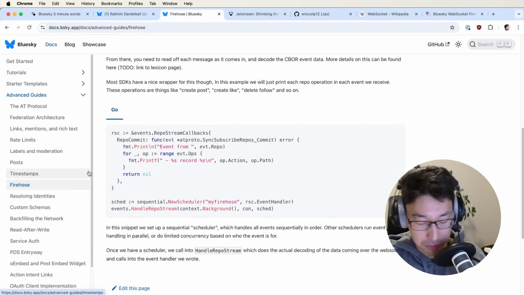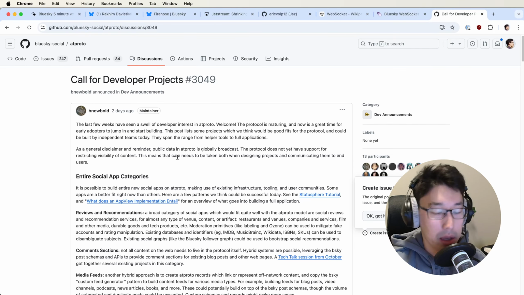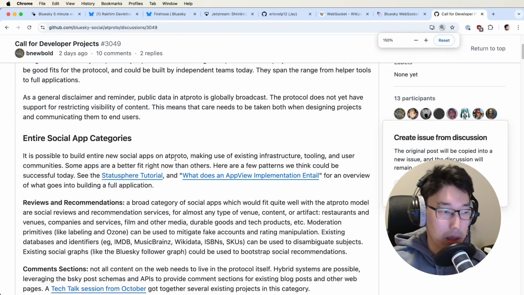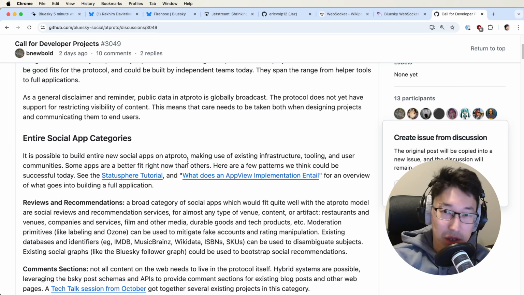And they even have this call for developer projects where they describe what kind of things you can build and what kind of things they are maybe suggesting you build. Like you can build some review and recommendation things.